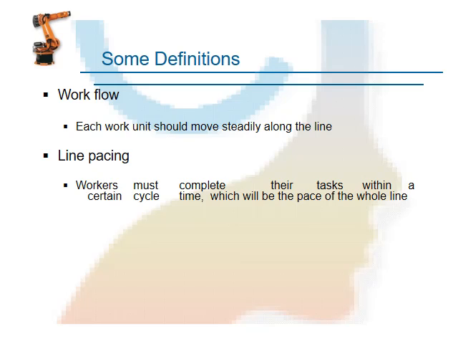What is meant by workflow? Each work unit should move steadily along the line. This is the workflow, and we need to decide what workflow is available. Another one is line balancing. The worker must complete the task within the certain cycle time. If the worker does not complete the task within the time period of manufacturing the component, then some extra time is required. That is line balancing.